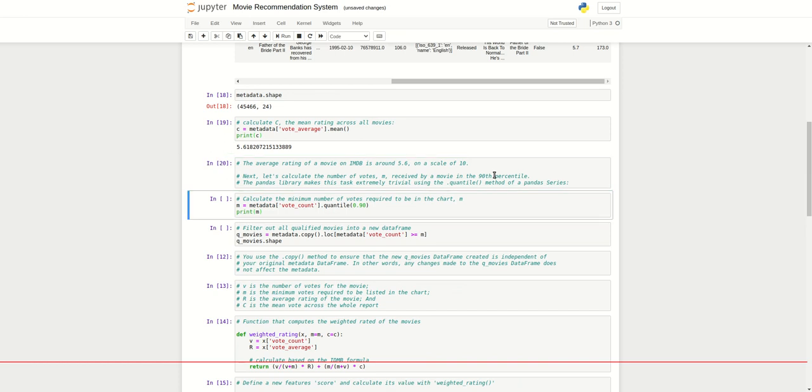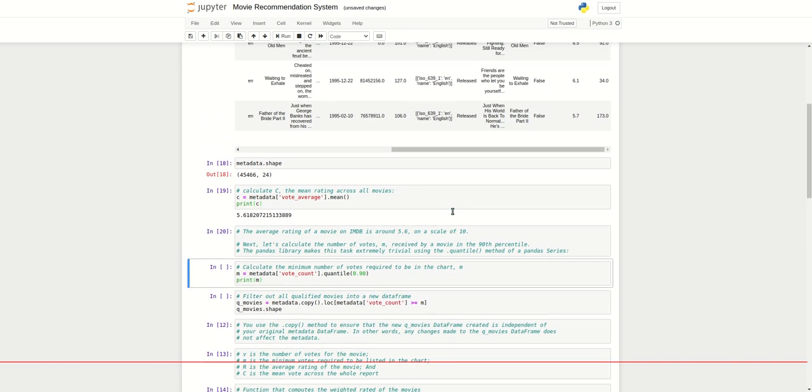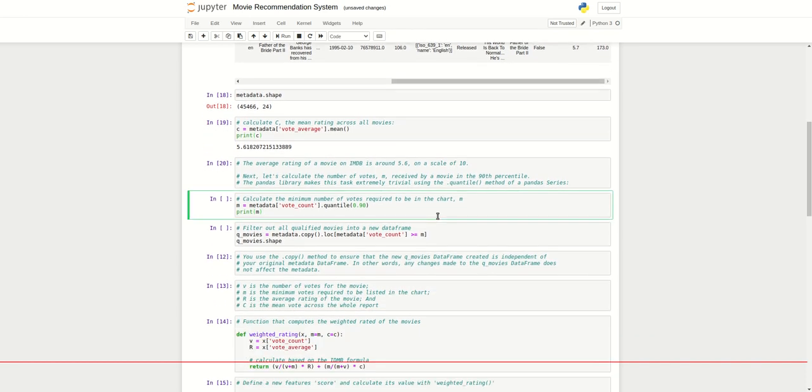Then we calculate the minimum number of votes required to be in the chart. For example, I take the metadata vote_count feature with quantile 0.90.